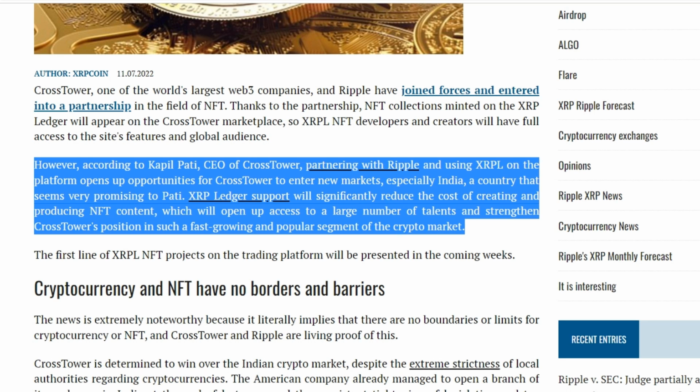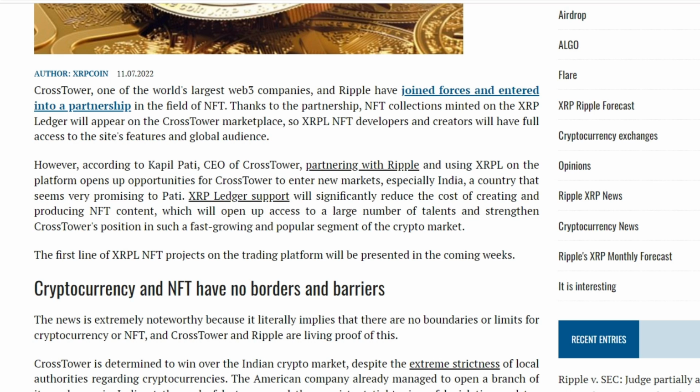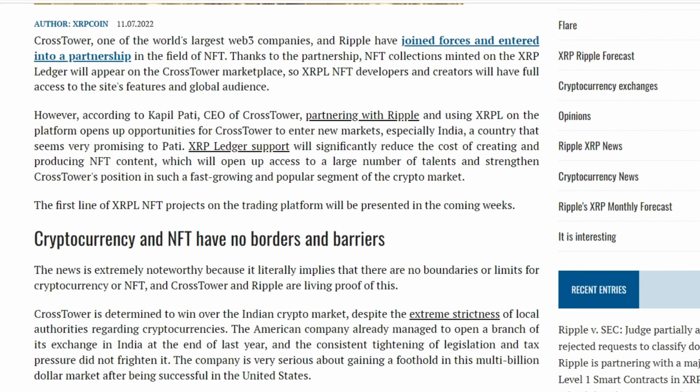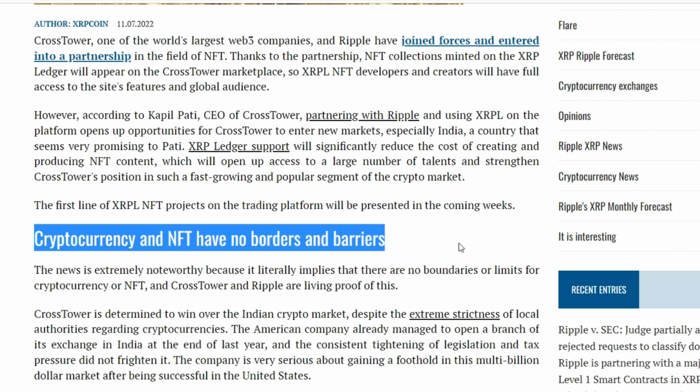XRP ledger support will significantly reduce the cost of creating and producing NFT content, which will open access to a large number of talents and strengthen Crossdoor's position in such a rapidly growing and popular segment of the crypto market. The first line of XRPL NFT projects on the trading platform will be presented in the coming weeks. The news is extremely remarkable because it literally implies that there are no boundaries or limits for cryptocurrency or NFT, and Crossdoor and Ripple are living proof of this.